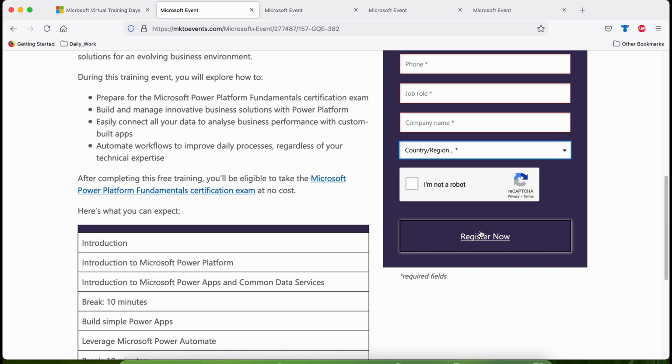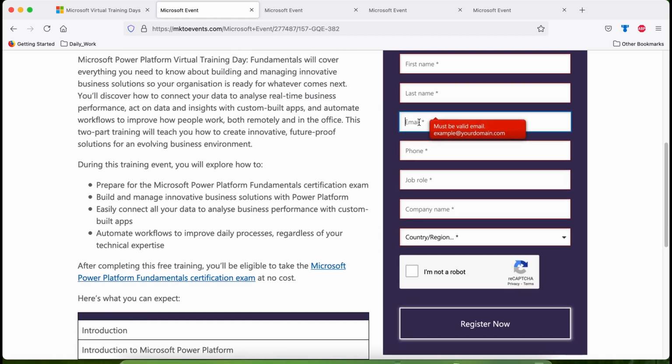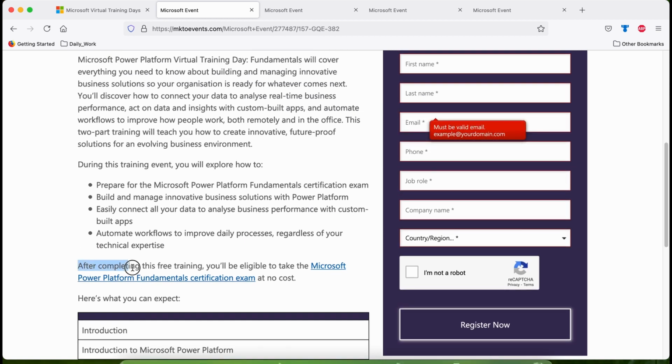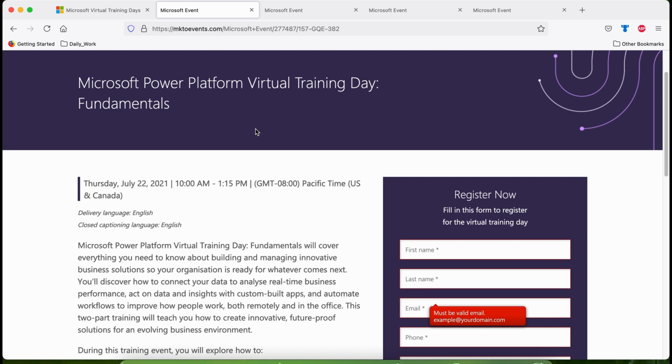Once you register for this particular training, Microsoft will send you a confirmation email to the email ID you have entered at the time of registration. After completing this free training, you will be eligible to take the Microsoft Power Platform Fundamental Certification exam at no cost. In these 4 cases, you can see you are getting a free training and a free certification voucher.